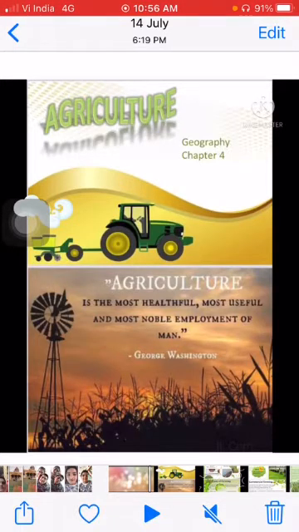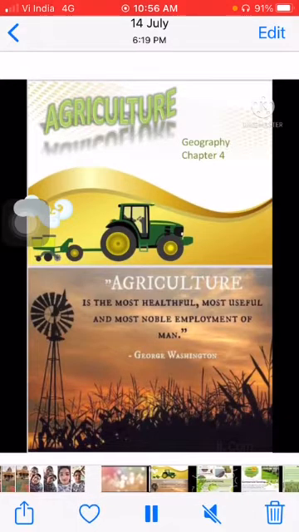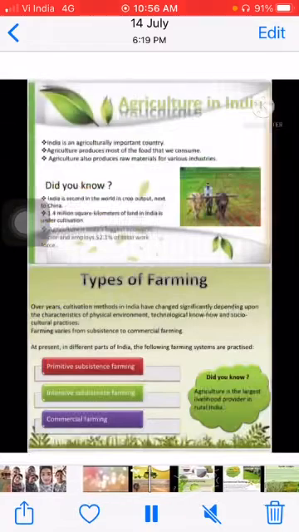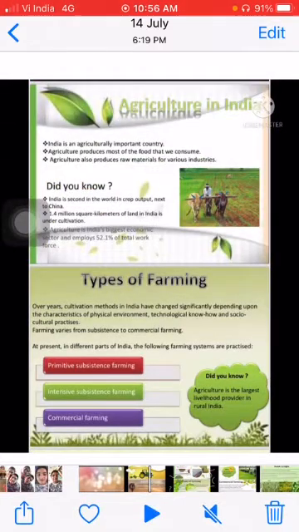Besides, when we talk about agriculture and land cultivation, we usually come across different types of cultivation and different types of farming systems used nowadays. Near about two-thirds of the population is engaged in agriculture.